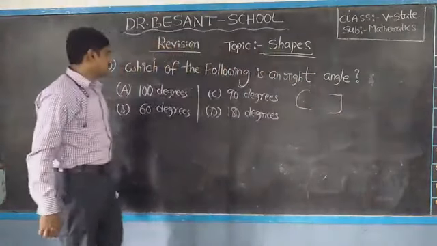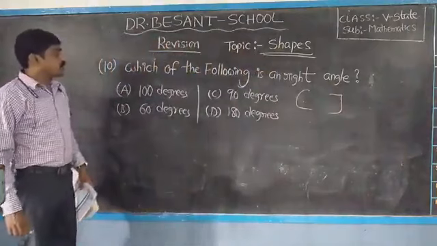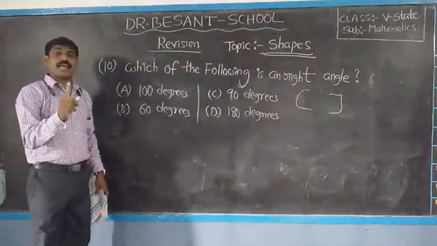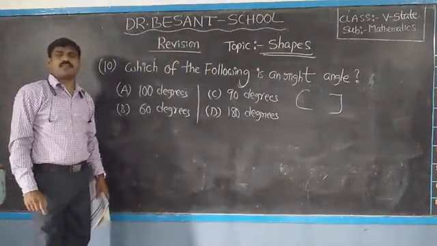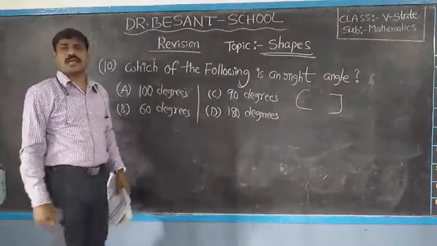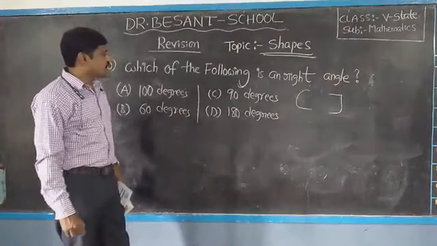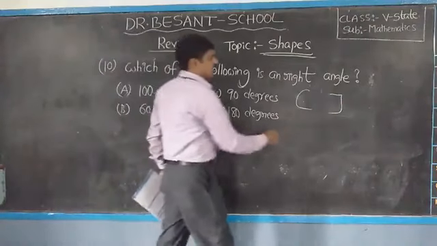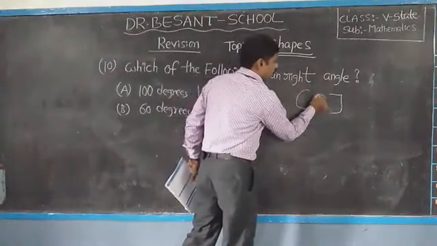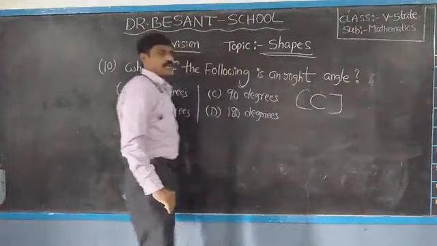Children, observe here. This is the question now. Which of the following is a right angle? So, what is the measure of the right angle? 90 degrees. So, which option is correct? Option C is the correct one. So, you have to write option C here.